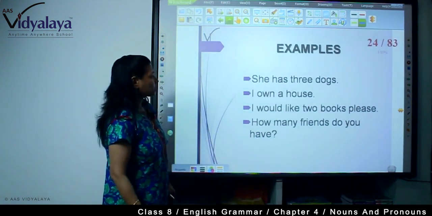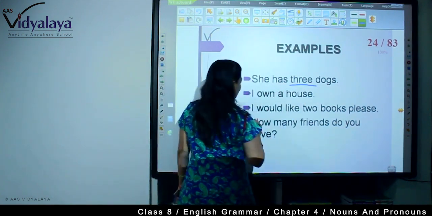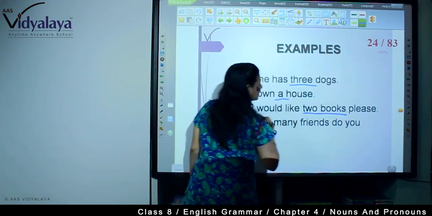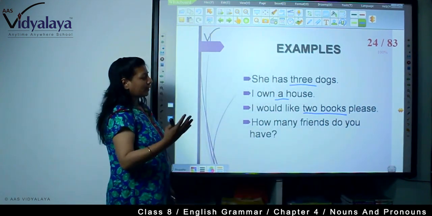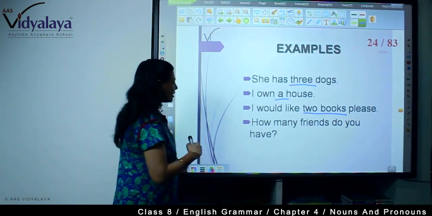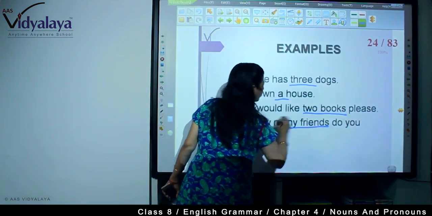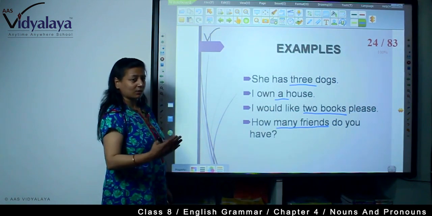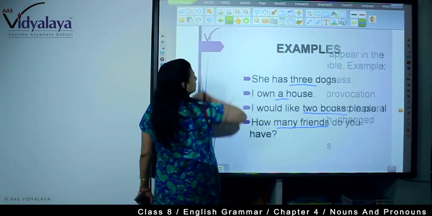Now example, she has 3 dogs. I own a house. I would like 2 books. See, we can show it with numbers also. How many friends do you have? So singular and plural. Countable nouns can be singular and plural.